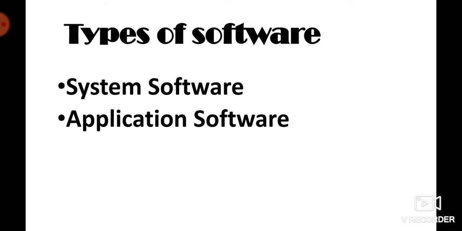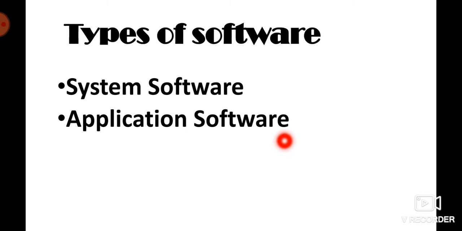It is a kind of software in which programs are installed to control the internal operation of the computer system. As the name indicates, system software is used for system purposes.